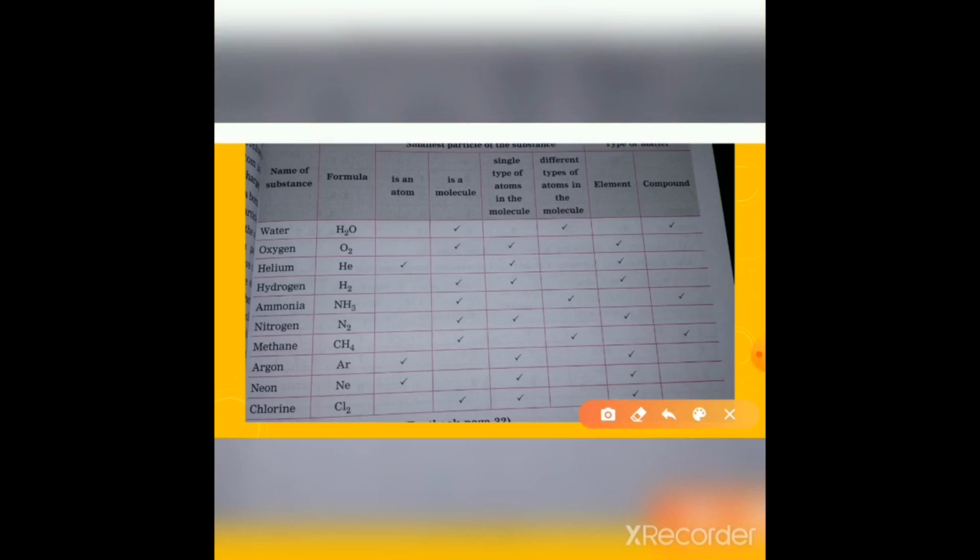Now we will go to water. You can see the name of the substance is water, and the formula is H2O. It is not an atom, it is a molecule. It does not have a single type of atom in the molecule; it has different types of atoms in the molecule. It is not an element, it is a compound.